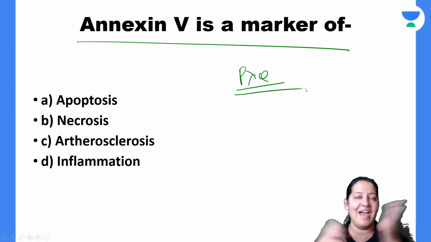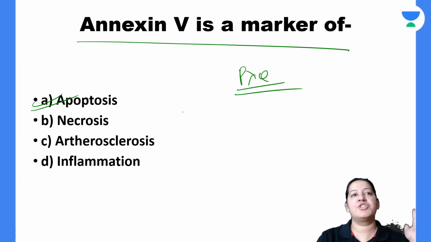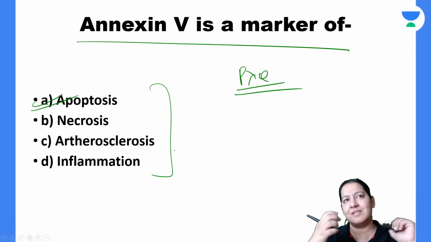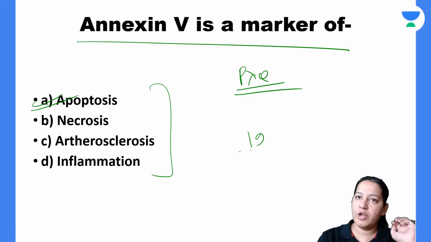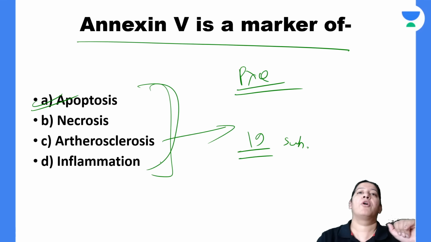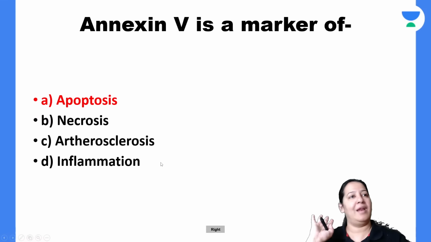Everyone knows the answer. Annexin 5 is a marker of apoptosis. Currently, this question looks super simple to you. You will say, ma'am, it is a very easy question. But once you finish all your 19 subjects, all your topics, the same question will become difficult for you. You will get confused, right? So please learn annexin 5 is a marker of apoptosis. The correct answer here is A.